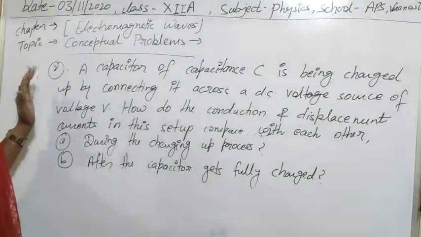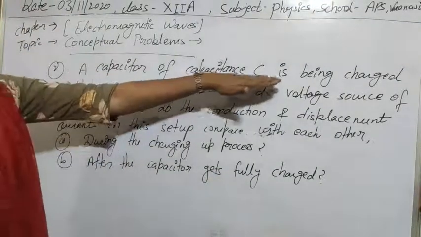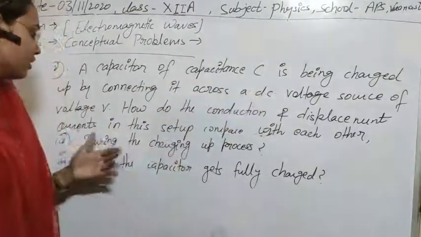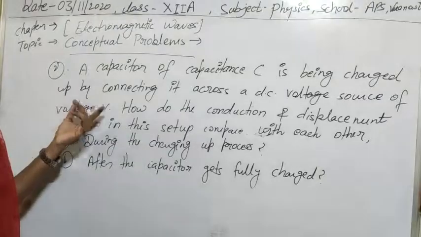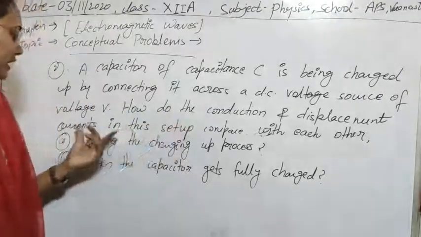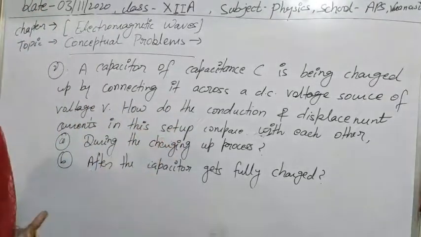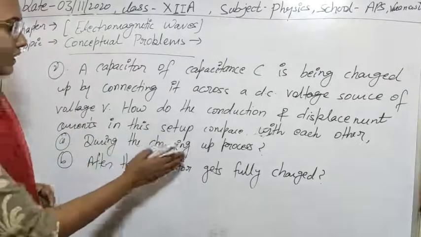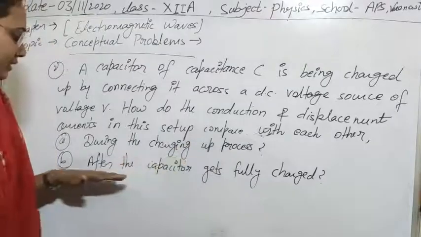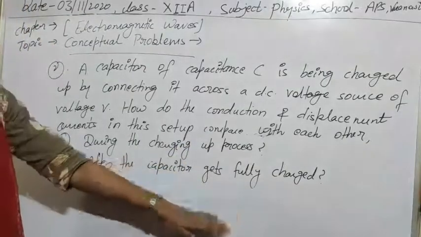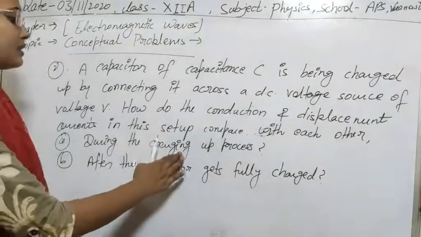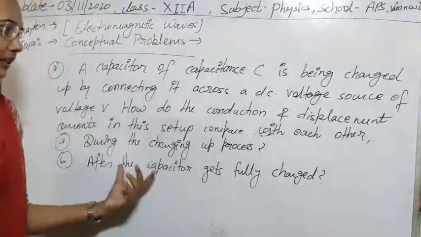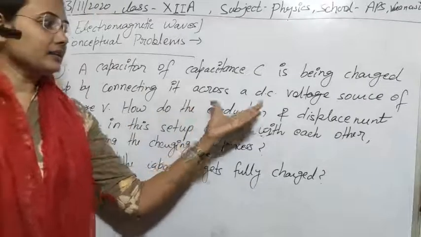The question is: a capacitor of capacitance C is being charged up by connecting it across a DC voltage source of voltage V. How do the conduction and displacement currents in this setup compare with each other when we are charging the capacitor and when the capacitor gets fully charged? So there are two conditions: during charging and when the capacitor is fully charged. In those conditions, what will be the conduction and displacement current?